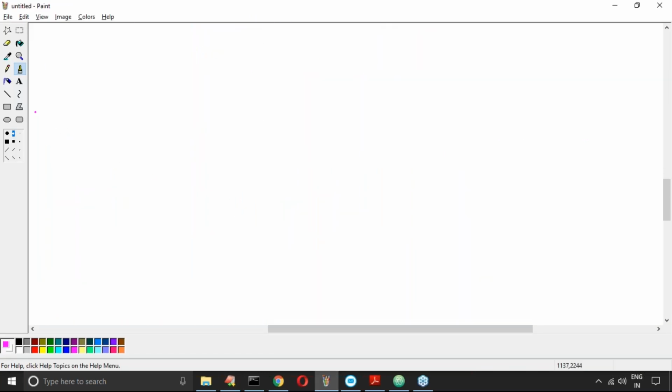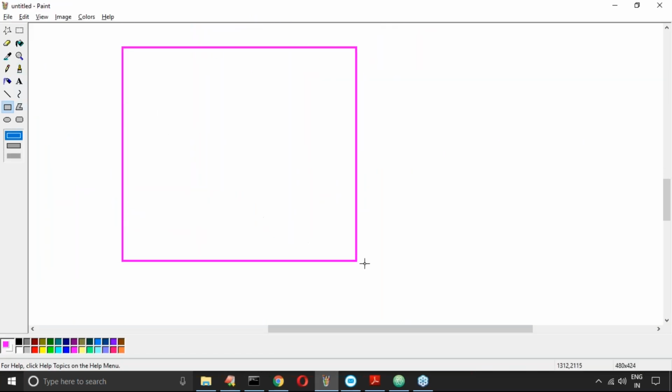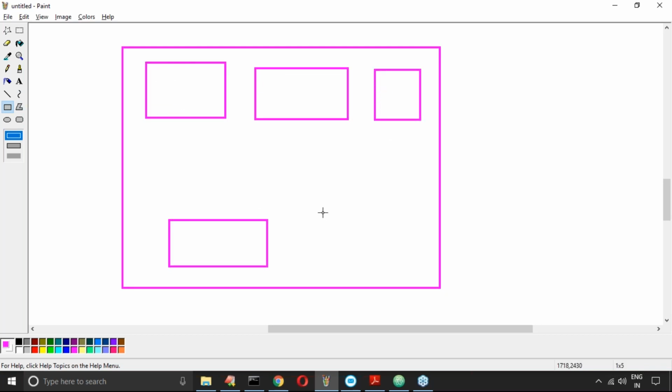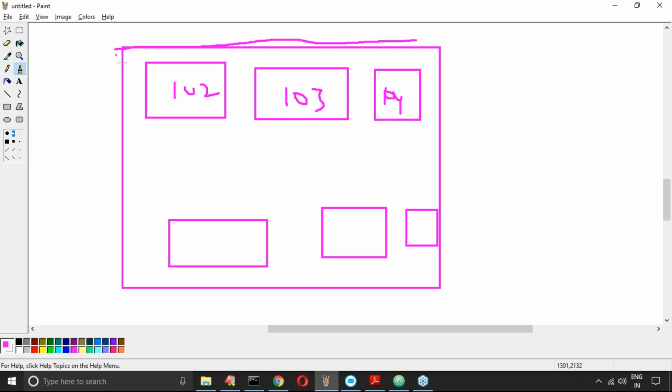Simple example: you have your college building, and multiple rooms are there. Computer science class is happening in room number 102, mechanical class in 103, electronics class in 104, something like that. Now in this building, for every class there is a number.